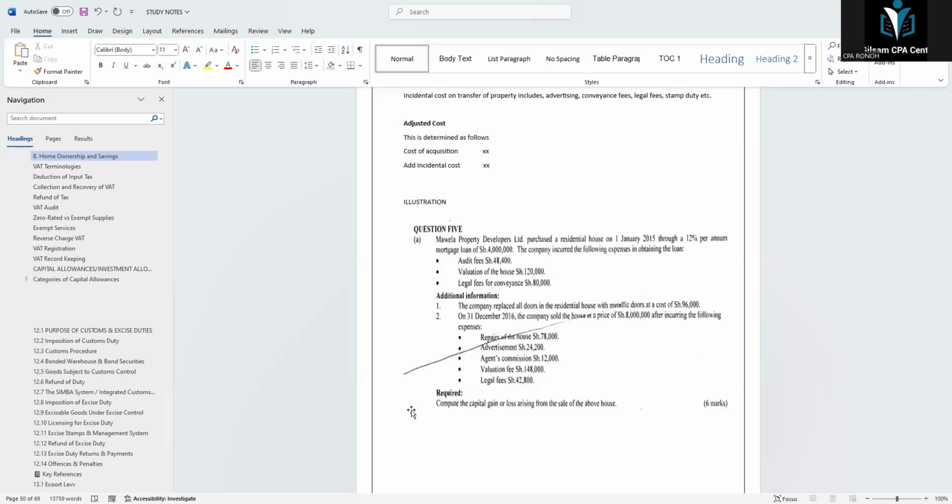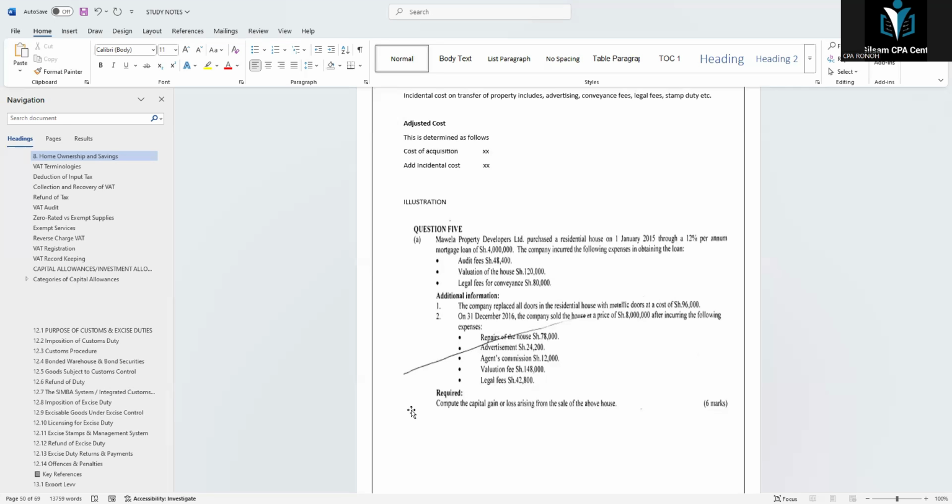Additional information. Number 1, the company replaced all doors in the residential house with metallic doors at a cost of 96,000.